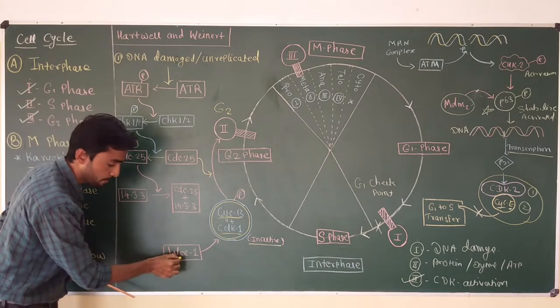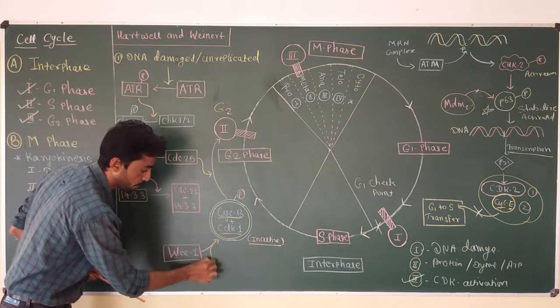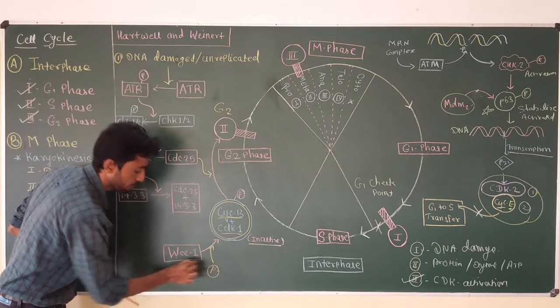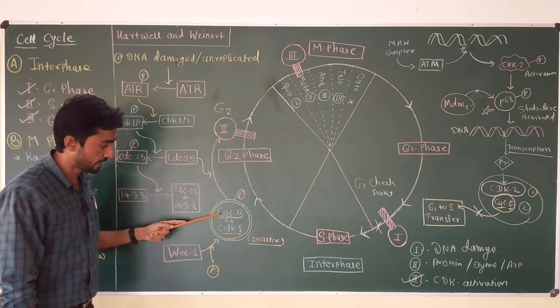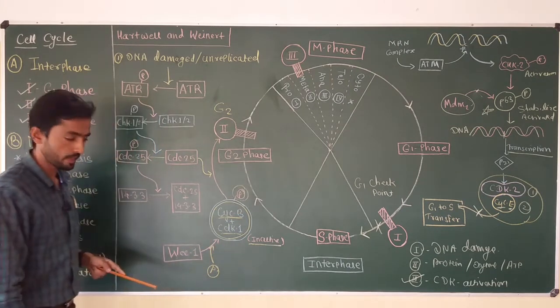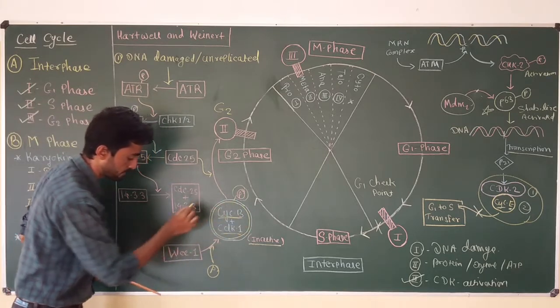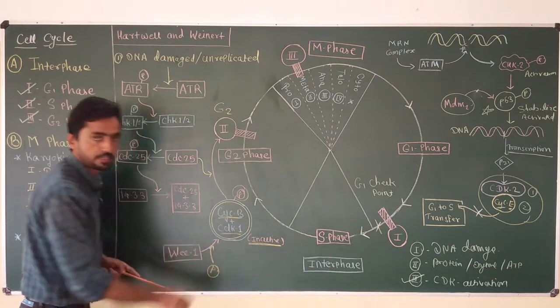Because WEE1 protein is the protein which phosphorylates, that is, adds or transfers a phosphate group onto the cyclin B CDK complex. Here you can see the phosphate group. And due to phosphorylation of this complex by the WEE1 enzyme, the complex gets inactivated.